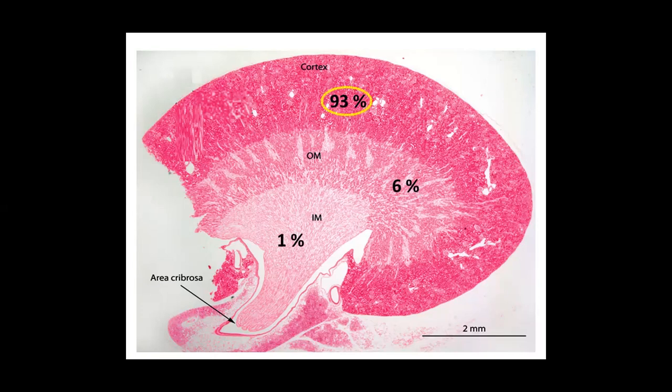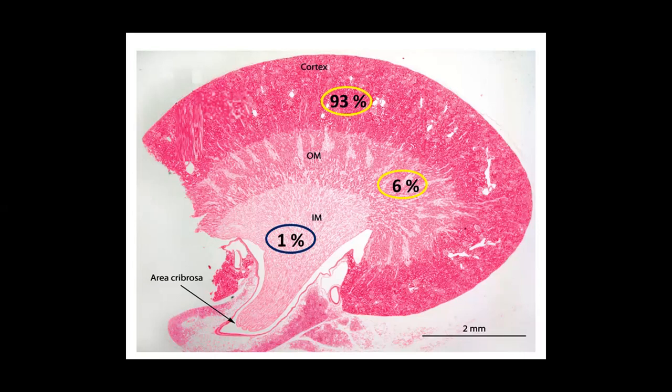That is the degree of vascular heterogeneity observed in the kidney. And this feature is not present in any other organ of our body. Kidney is peculiar in that it exhibits vascular heterogeneity.